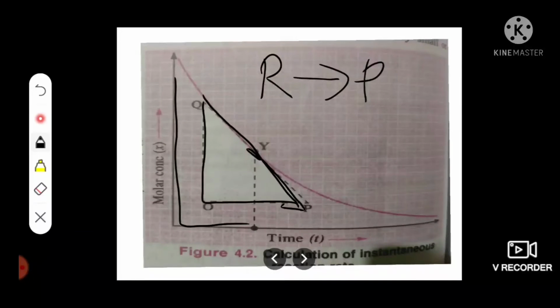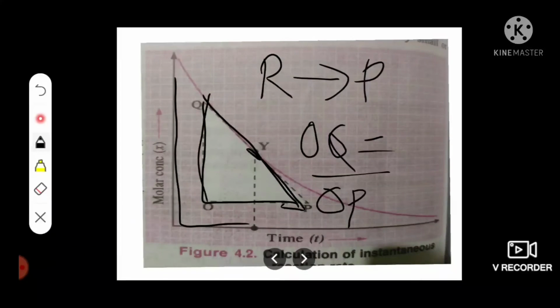Thus, instantaneous rate equals OQ divided by OP, which equals minus dx divided by dt.